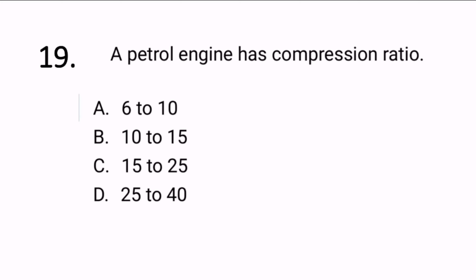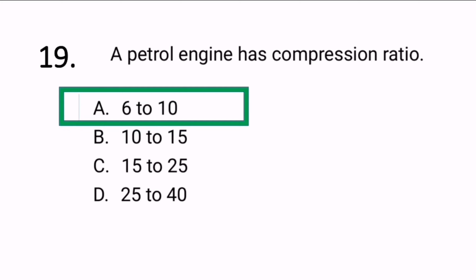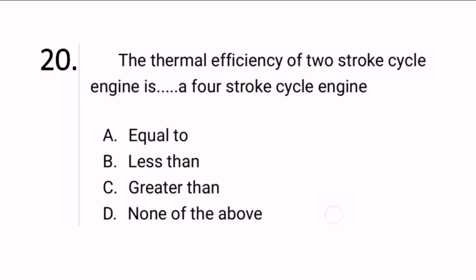Next question, a petrol engine has compression ratio. Just now we saw the compression ratio of diesel engine, that is 14 to 23, but petrol engine's compression ratio is just 6 to 10. Next question, the thermal efficiency of two-stroke cycle engine is dash a four-stroke cycle engine. When we compare the thermal efficiency of two-stroke with four-stroke, two-stroke cycle thermal efficiency is always less than four-stroke cycle engine.